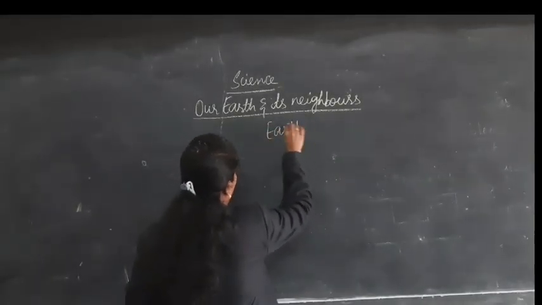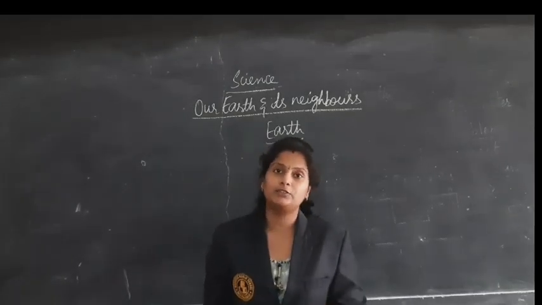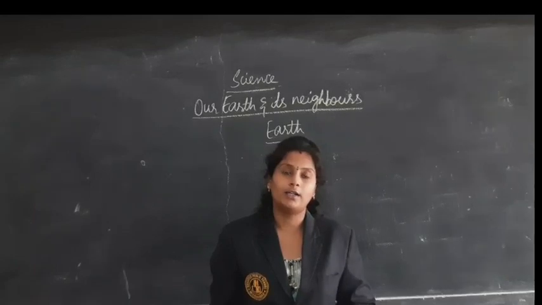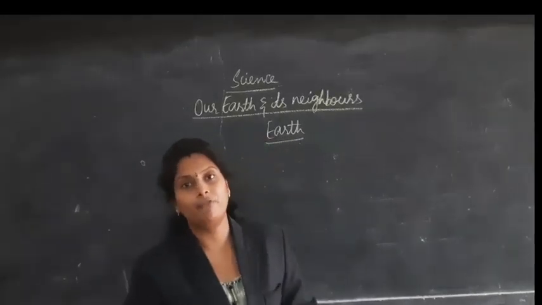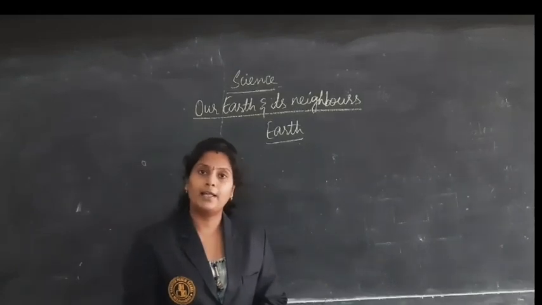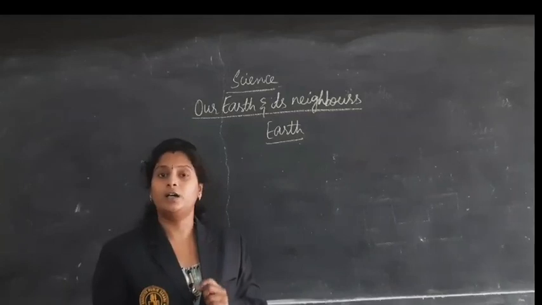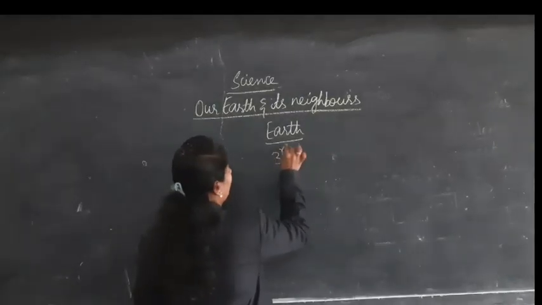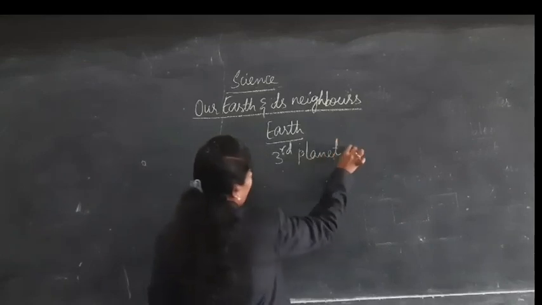On earth life is possible. How is it possible on earth? Because we can find air, water and food. The earth is surrounded by a layer called air, and earth is the third planet in the solar system.